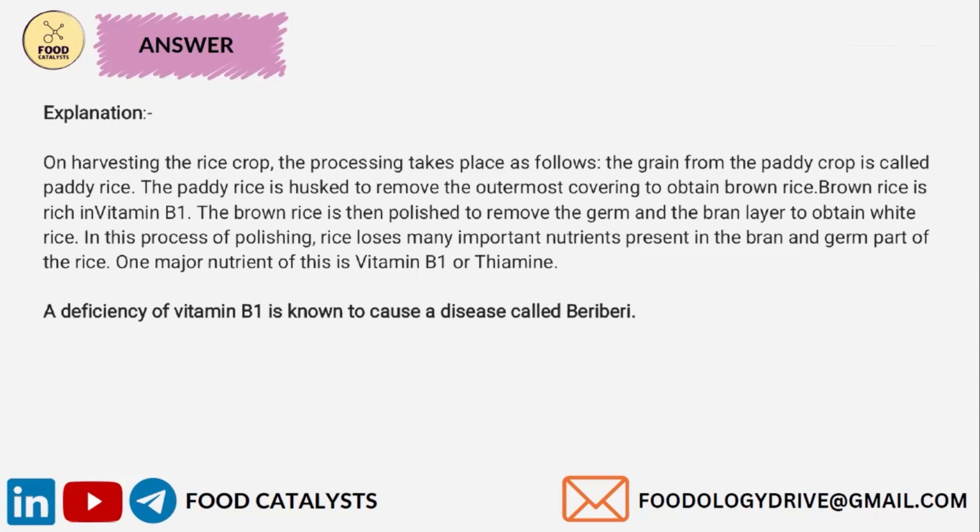So basically, on harvesting the rice crop, the processing takes place in a way that the grain from the paddy crop is dehusked, which is the husk is removed. As a result, we get the brown rice. So the outermost covering, which is called the husk, is removed, and the process is called dehusking, and we get the brown rice. So brown rice is basically rich in vitamin. So what happened is this brown rice is then polished.